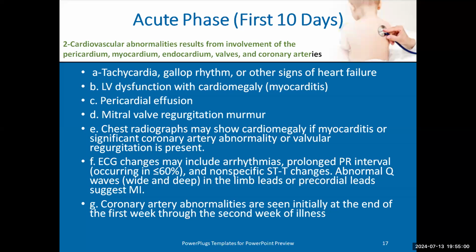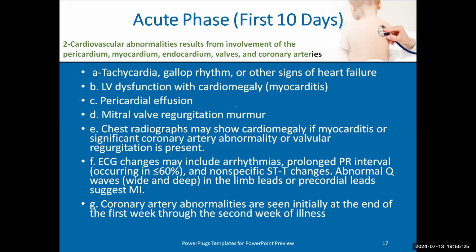Cardiovascular disease may cause tachycardia, ventricular dysfunction, pericardial effusion, and the most common is coronary artery abnormality. So when we do echo for a patient with Kawasaki, we search for all of this.